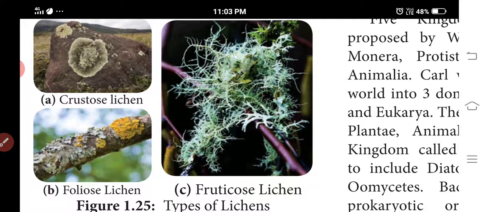Next one is foliose lichens. See that for the foliose lichens. These are lobed and dorsiventrally flattened leafy lichens. They are attached to the substratum by hairy rhizoid-like structures that are called rhizines.